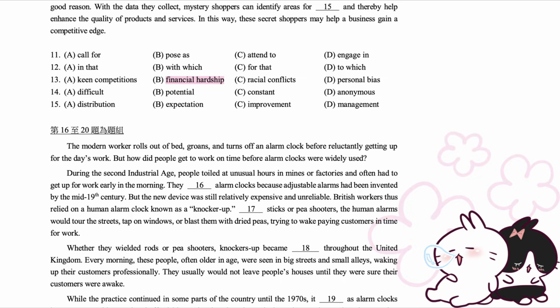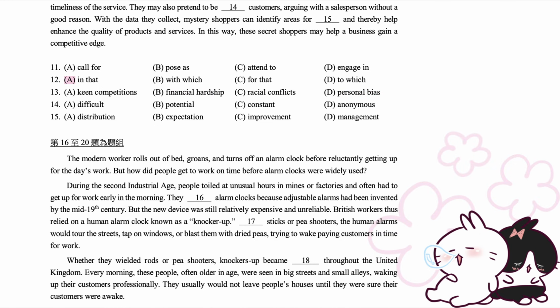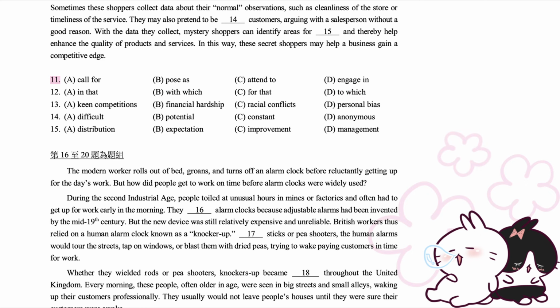B. Financial hardship. C. Racial conflicts. D. Personal bias. 12. A. In that. B. With which. C. For that. D. To which. 11. A. Call for. B. Pose as. C. Attend to. D. Engage in.